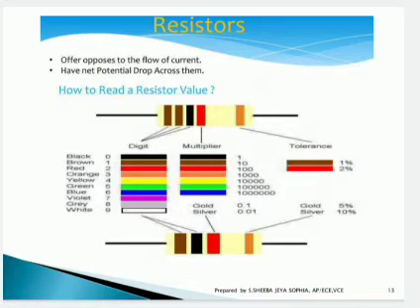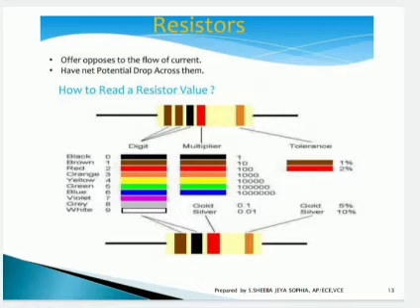For example, if you need to send 5 volts across the resistor and the input is 10 volts, then the resistor resists the extra 5 volts; from the 10 volts only 5 volts is permitted to flow out of it. It stops the other 5 volts of current. So that is the purpose of a resistor. It opposes the flow of current. It has a potential drop across it.